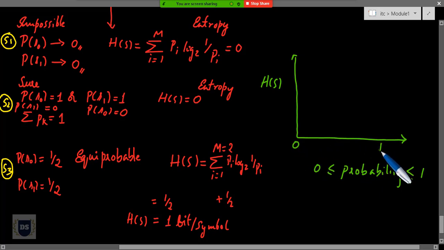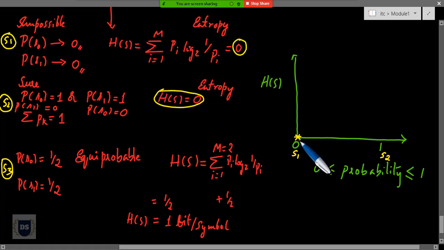So probability equal to 0 will in turn represent my scenario number 1, the impossible event. If probability equal to 1, then it represents a sure event, so that is scenario number 2. And in both cases, what will be the value of H(S)? It's equal to 0.